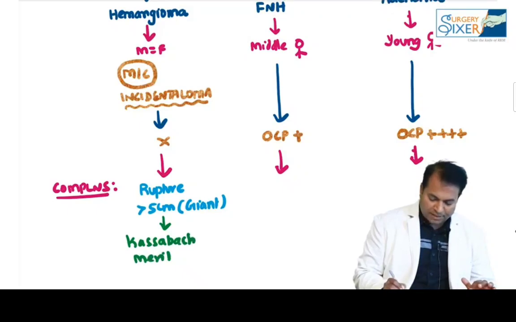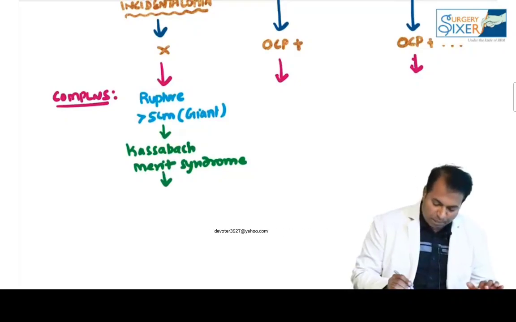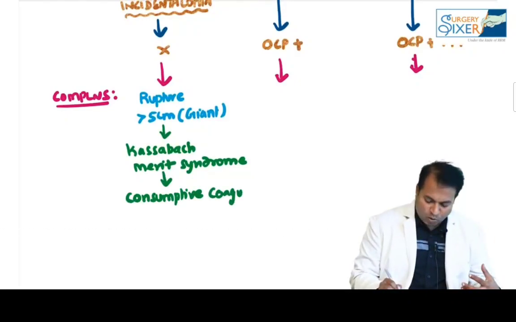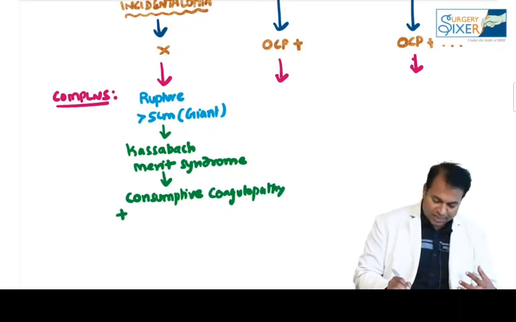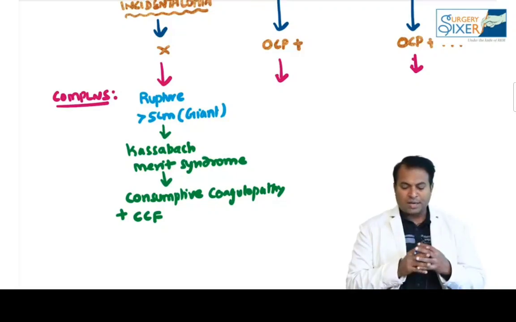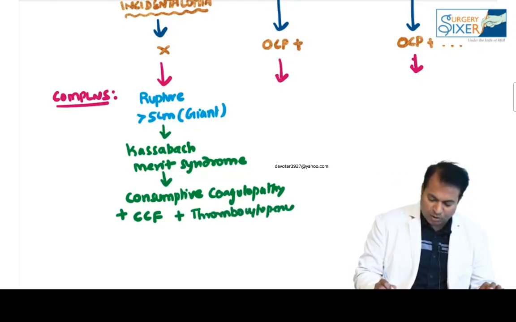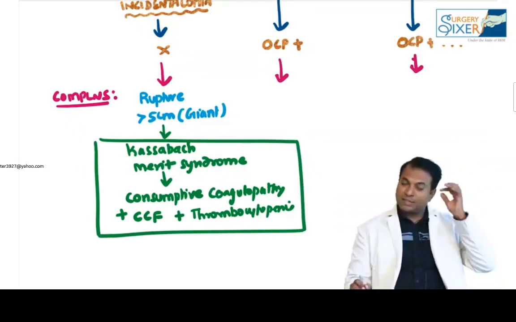What is Kasabach-Merritt syndrome? It is a condition in which a huge hemangioma consumes the platelets and causes consumptive coagulopathy, congestive cardiac failure, and thrombocytopenia. That is known as Kasabach-Merritt syndrome. Please don't forget, national board question. Kasabach-Merritt syndrome is a complication of hemangioma.